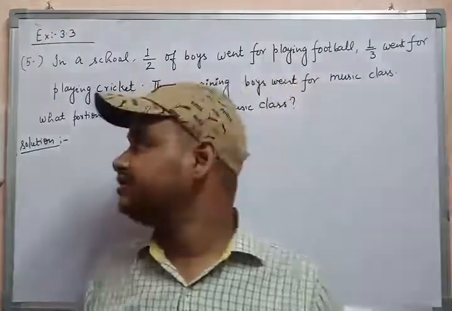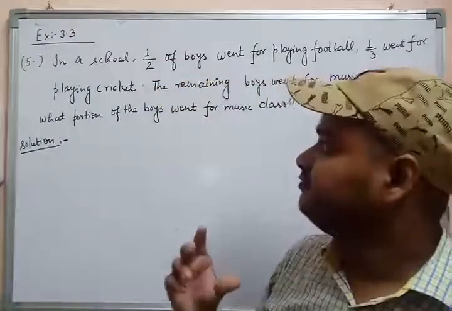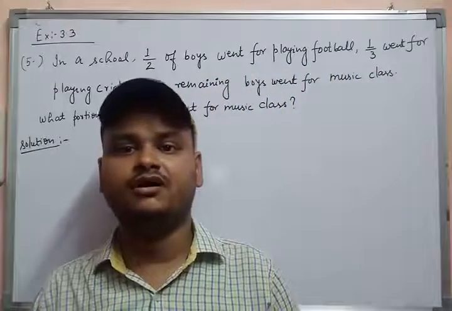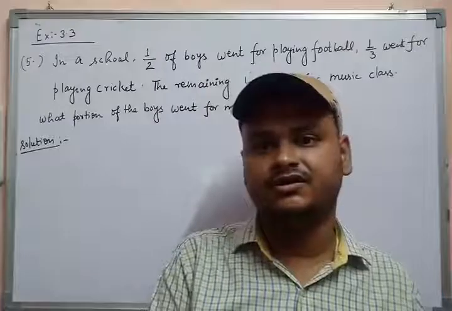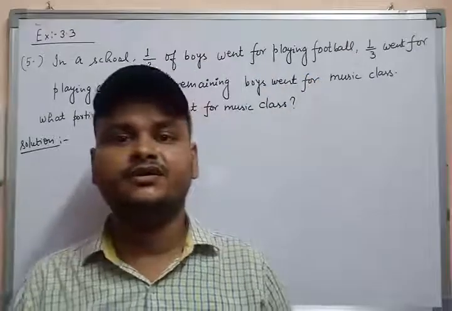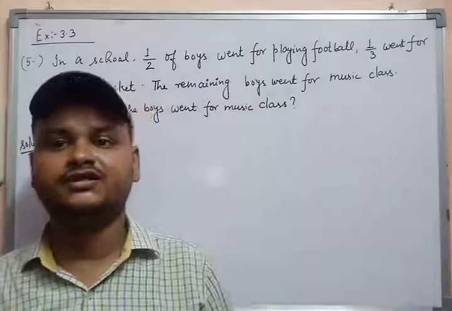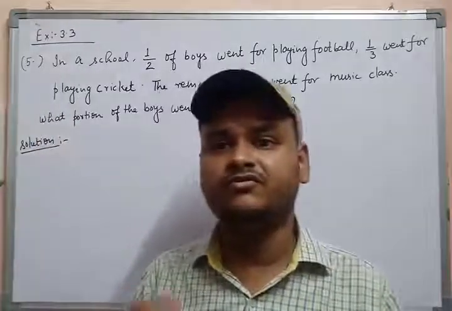In this type of question we have to use the concept of fraction, which I have discussed in the chapter Fraction. What is a fraction? Fraction is a part of whole. Whole means one.